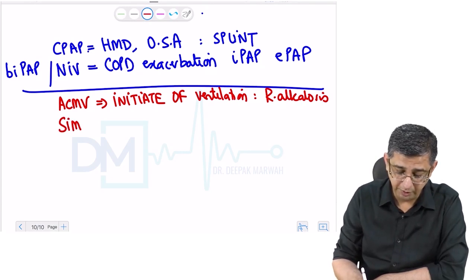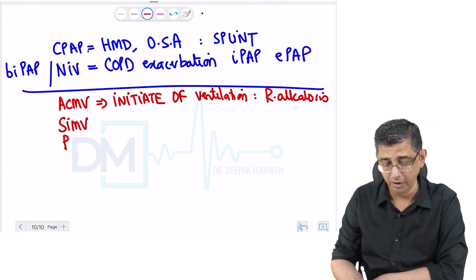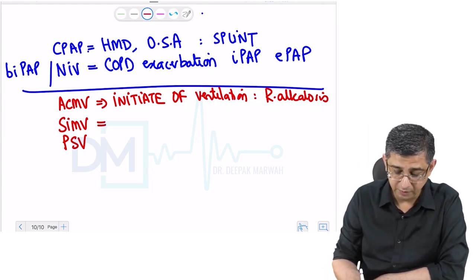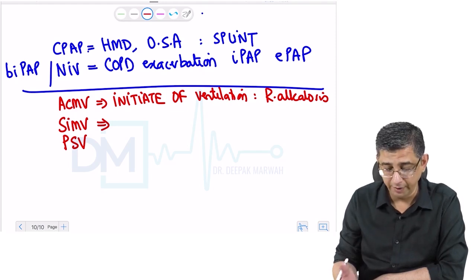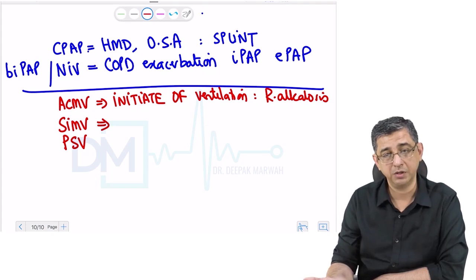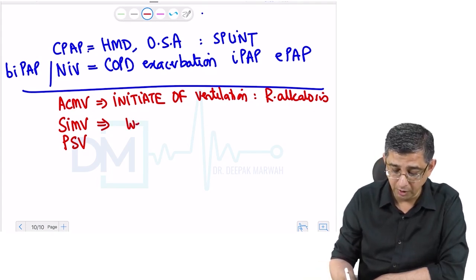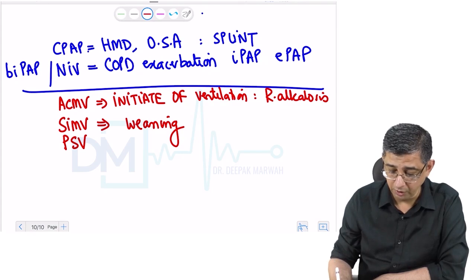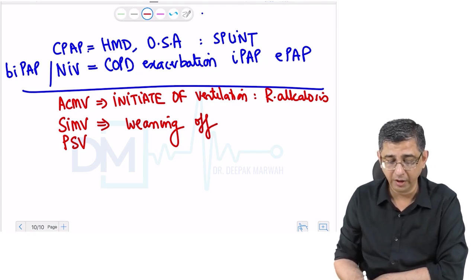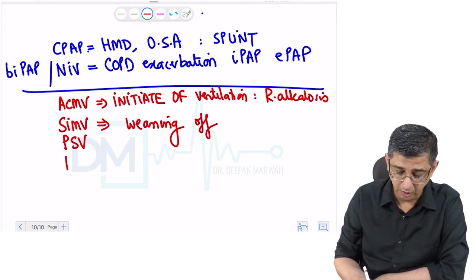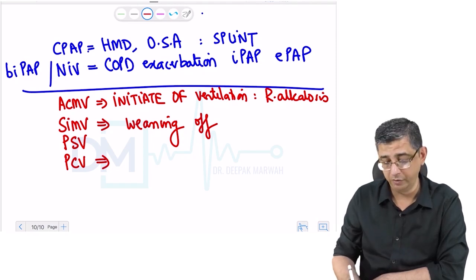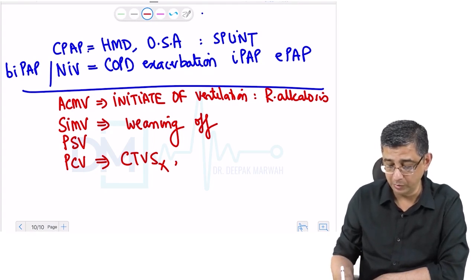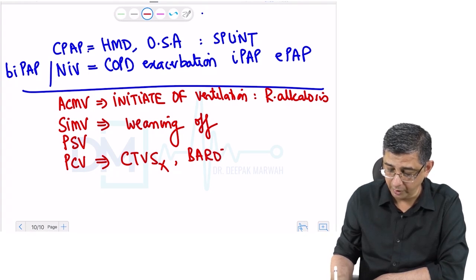To wean the patient off the ventilator, two strategies are recommended. One is SIMV and the second is pressure support ventilation. SIMV will have some guaranteed backup ventilation, and the ventilator will not assist the person when the person is trying to initiate his breathing. Pressure support ventilation will, however, assist the patient whenever he breathes. So weaning of the patient off the ventilator is usually done with SIMV and pressure support ventilation. In contrast, pressure control ventilation is recommended for persons who have undergone cardiothoracic vascular surgery, or for that matter those who already have a pre-existing barotrauma.